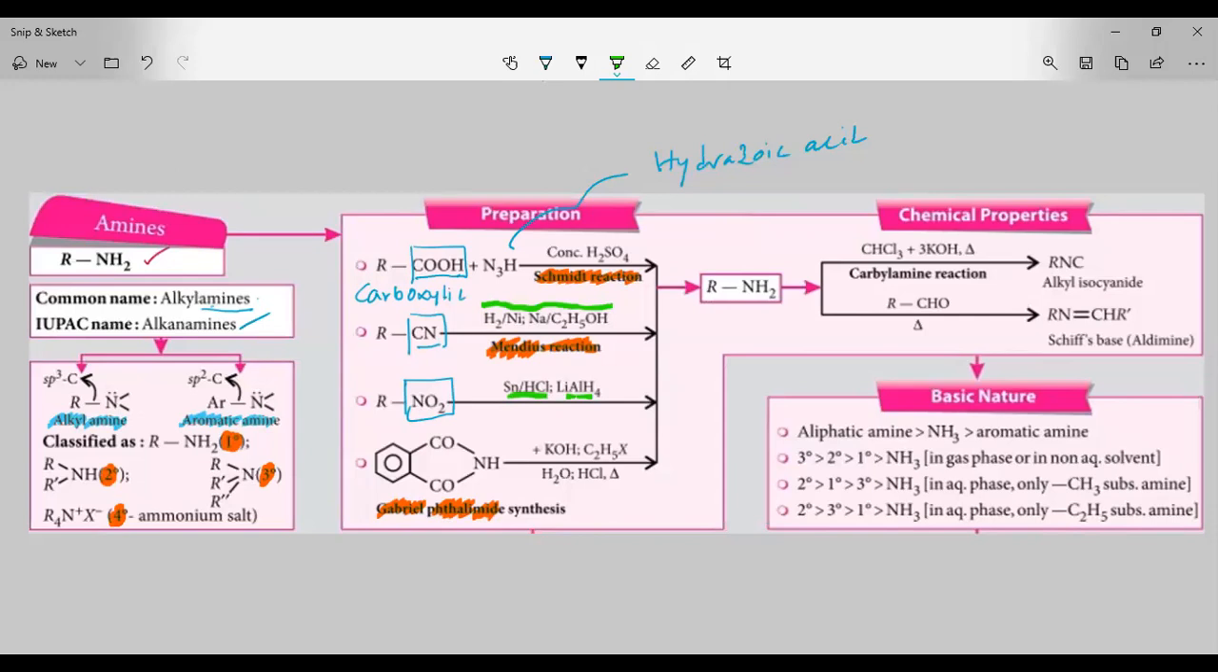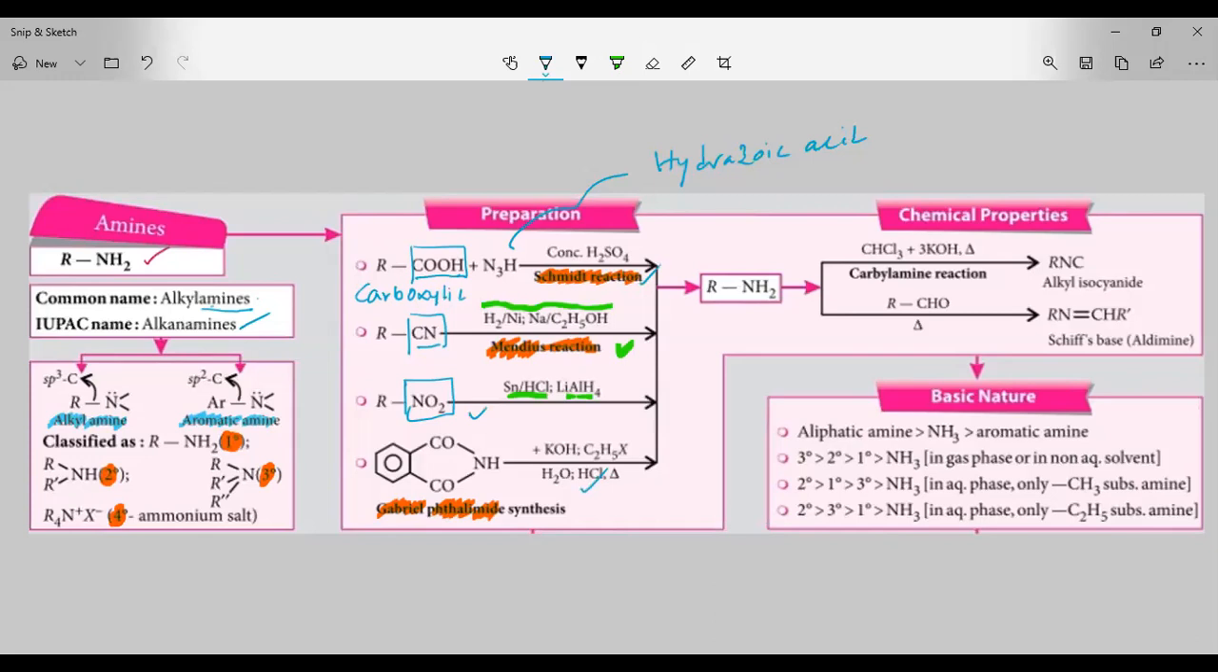Amines can be prepared from carboxylic acid. The reaction name is Schmidt reaction. Amines can be prepared from cyanides. The name of this reaction is Mendius reaction. Amines can be prepared from Gabriel phthalimide synthesis. Amines can be prepared from the nitro compounds.